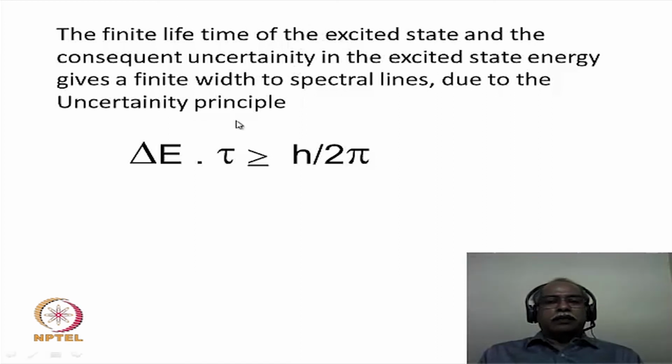Now the uncertainty principle is expressed in a different format in this particular case. Normally the uncertainty principle is expressed in terms of momentum and position, where you can have either uncertainty in the momentum or uncertainty in the position. In this particular case, it is expressed as energy and lifetime. In other words, it could be the uncertainty in the energy difference or uncertainty in the energy, and this will be tied to the lifetime of the system.